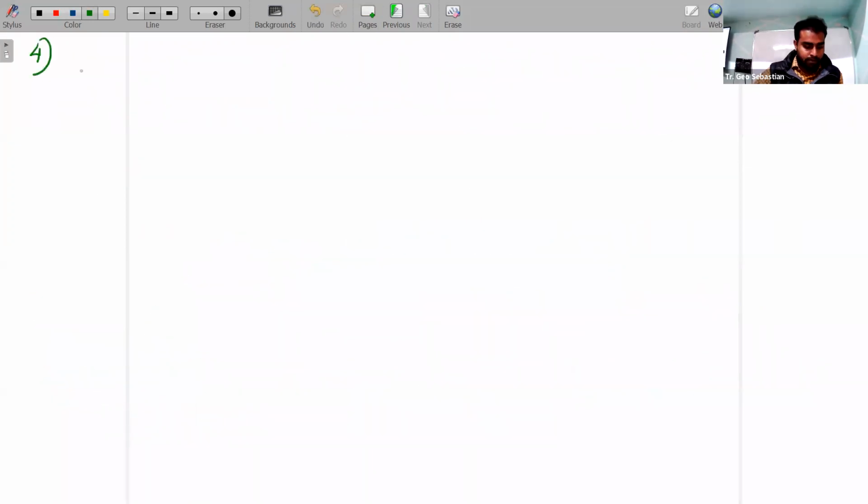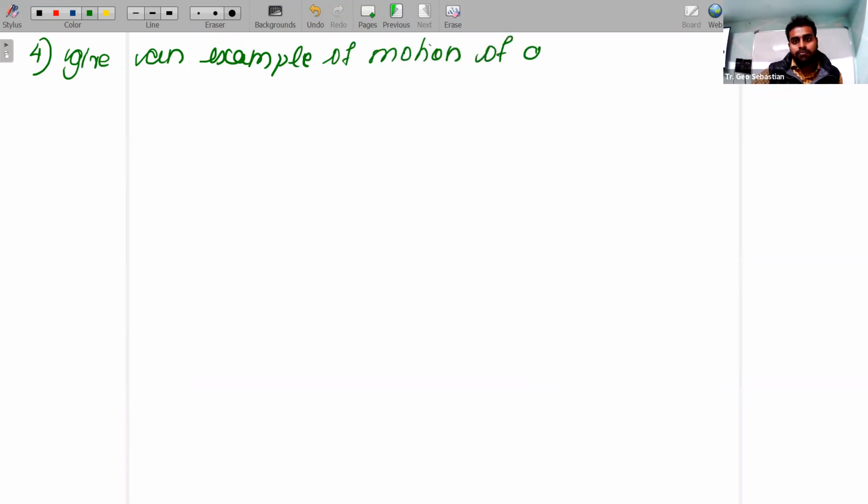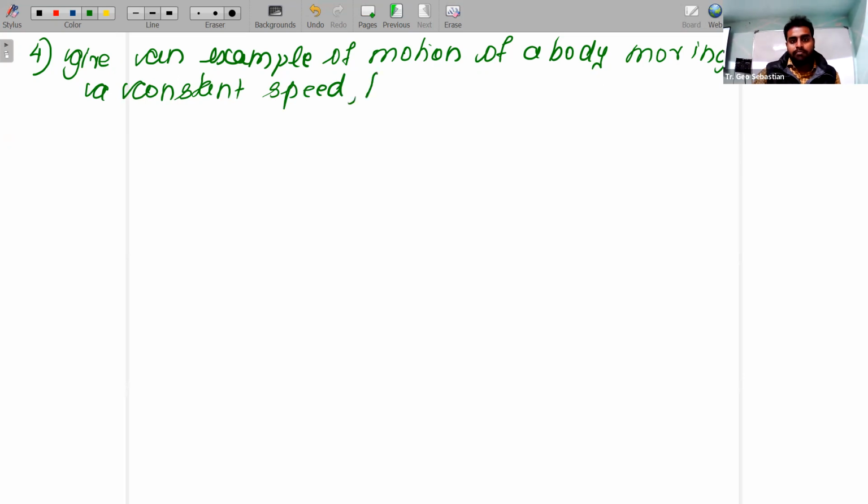Fourth one. Give an example of the motion of a body moving with a constant speed, but with variable velocity.